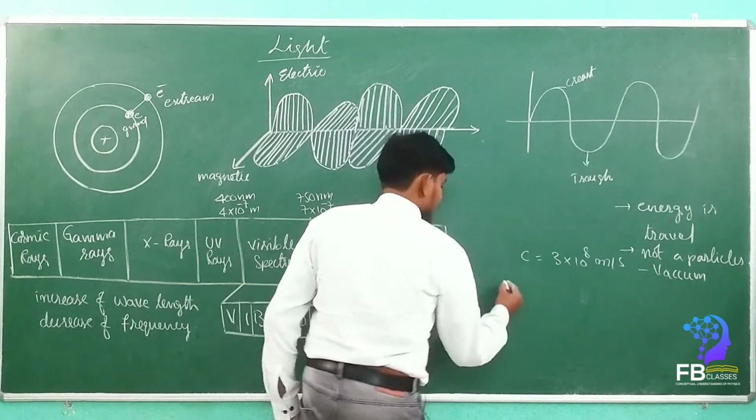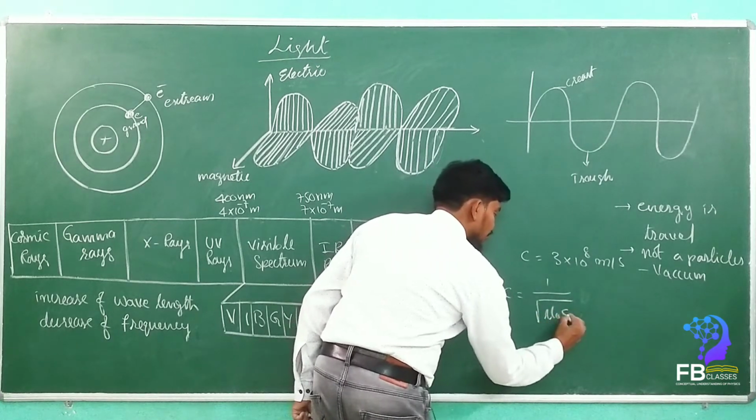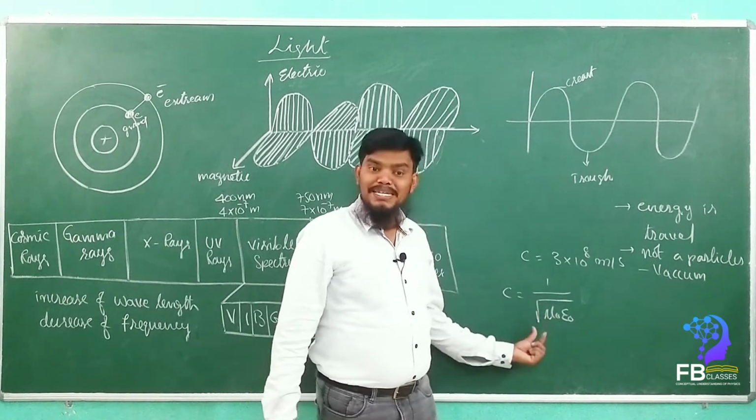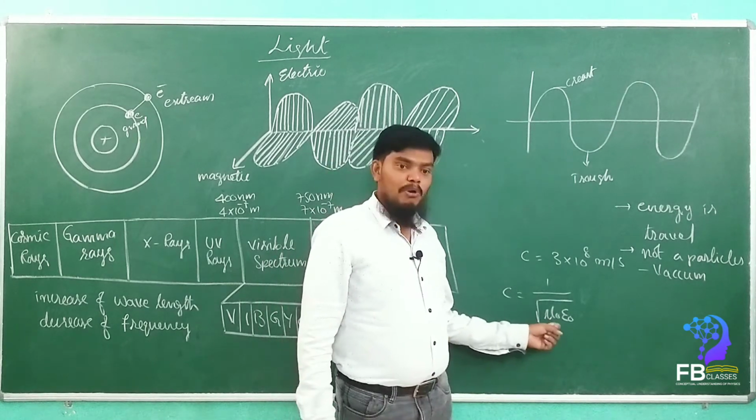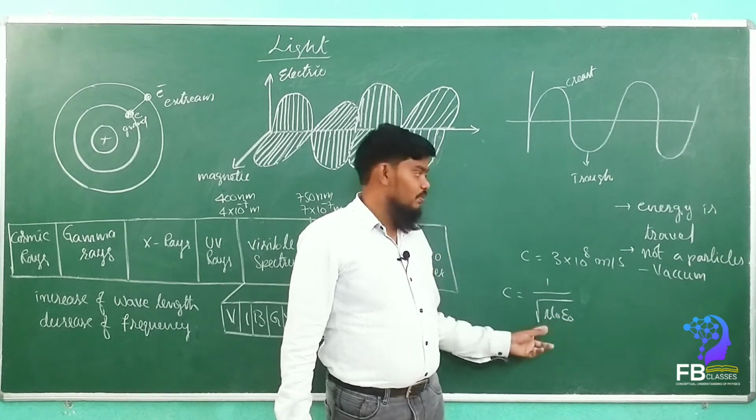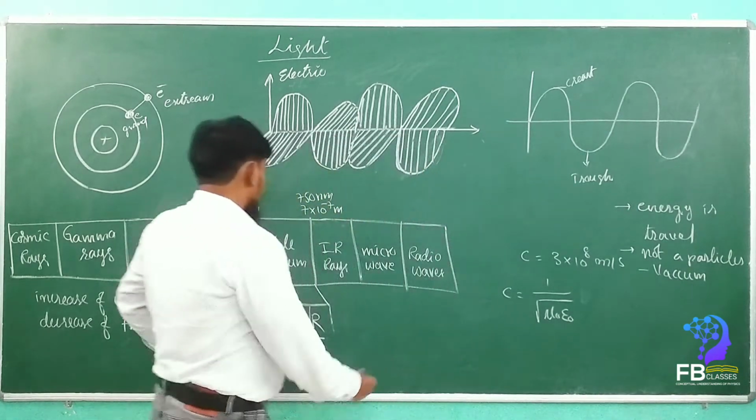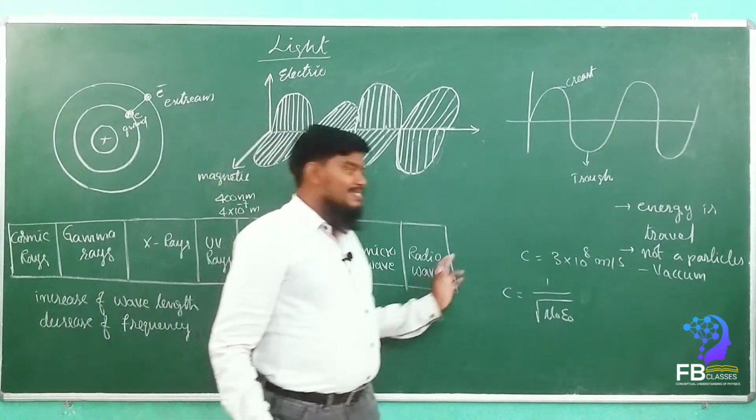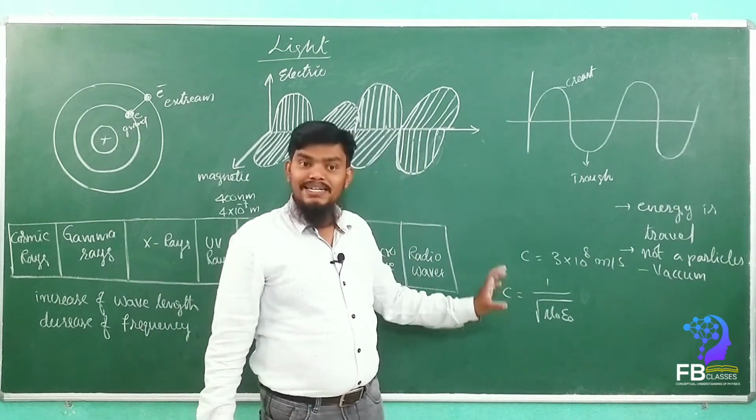See here, c is equal to 1 upon root of mu naught into epsilon naught. Okay, see here, mu naught is nothing but free space permeability. Epsilon naught is nothing but free space permittivity. It is a magnetic property, and this is an electrostatic property, an electric property. Yes or no? So the combination of both gives the value 3 into 10 power 8 meter per second. Okay, so the visible spectrum is also a part of the electromagnetic spectrum. That's why light also travels with the same speed. c is equal to 3 into 10 power 8 meter per second in a vacuum.